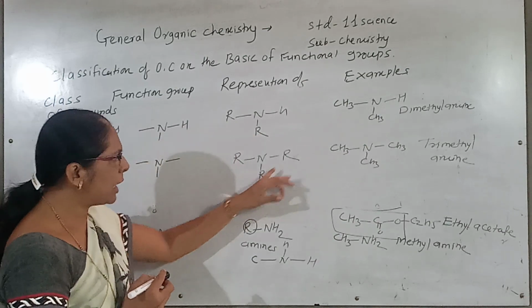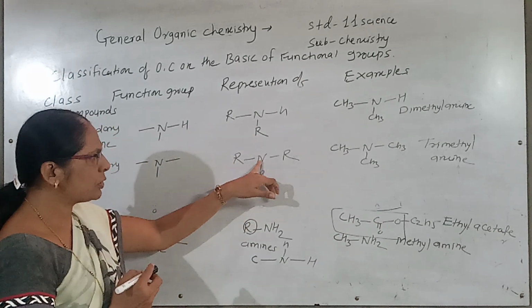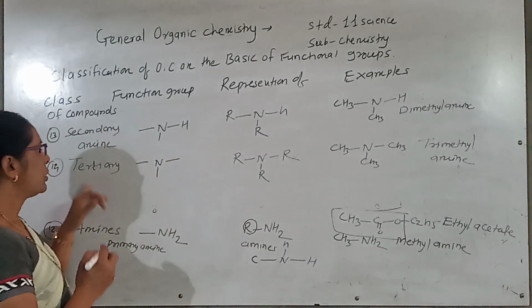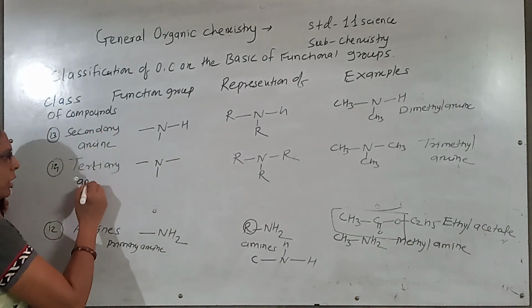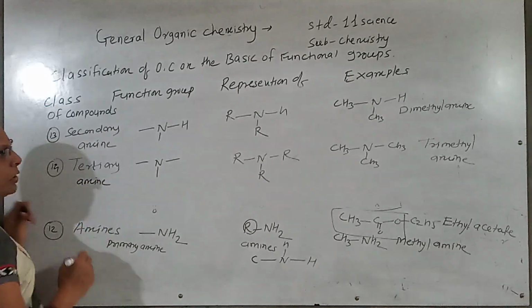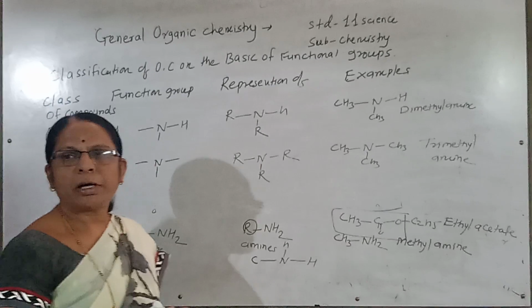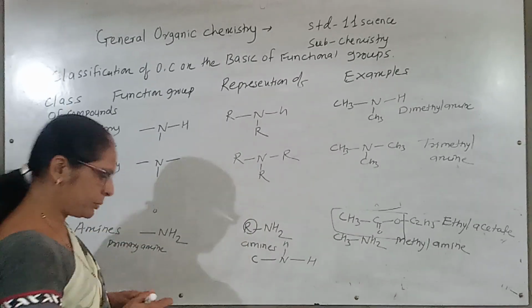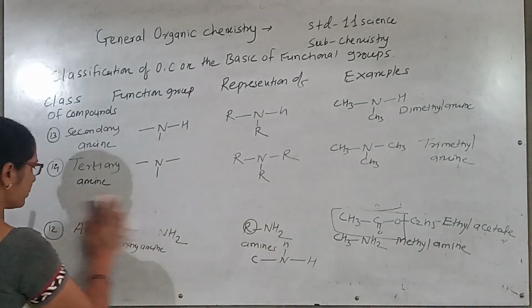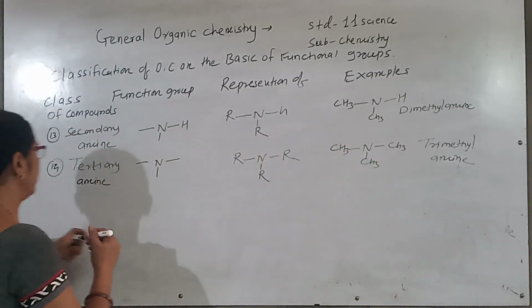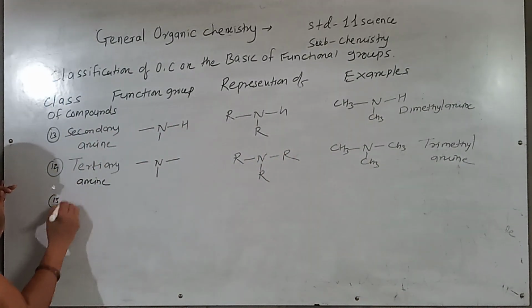So here the 3 R group, 3 carbon, out of the 3 valency of the nitrogen, all the 3 valency are satisfied with the carbon. So these are the tertiary amine. So like this way, the amines are classified as primary, secondary and tertiary amines. Now the next class of the compounds is the amide.